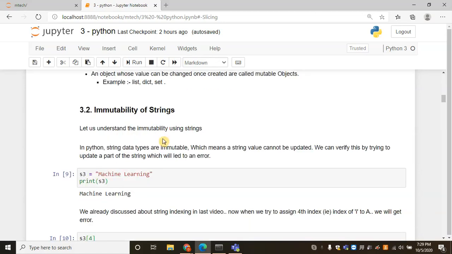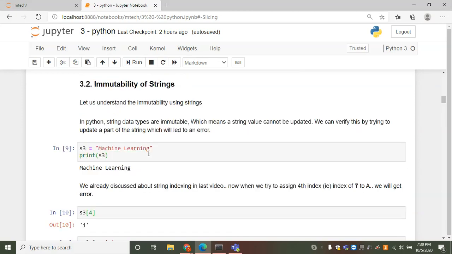Let us understand the concept of immutability using strings. We have just seen that in Python strings are immutable, which means a string value cannot be updated once created. We can verify this by trying to update a part of the string, which will lead to an error. For example, I assign the string machine learning to the variable s3.